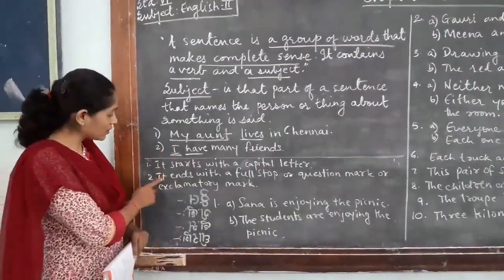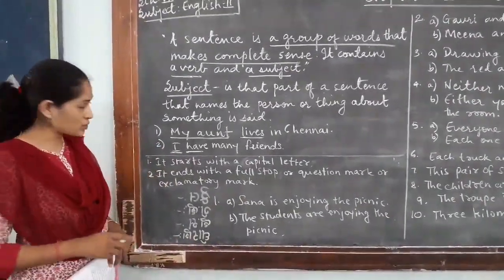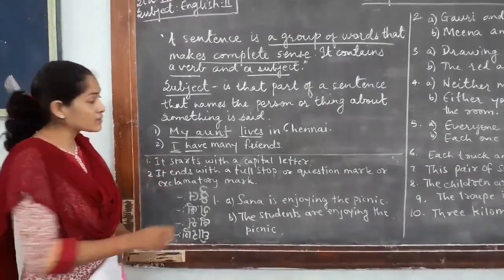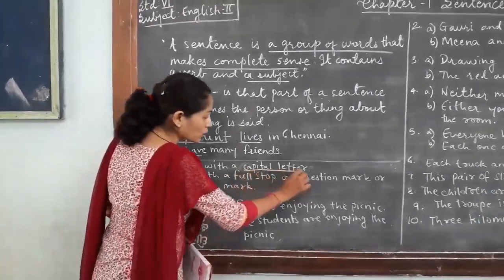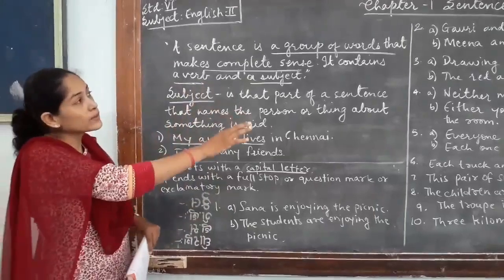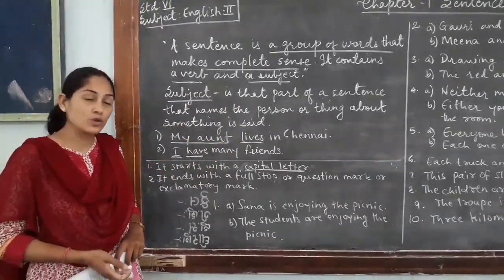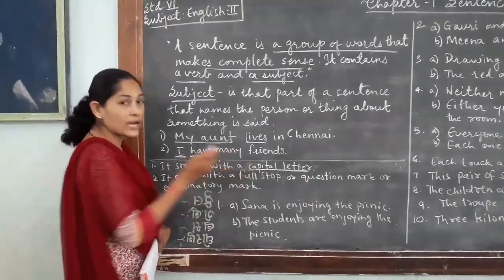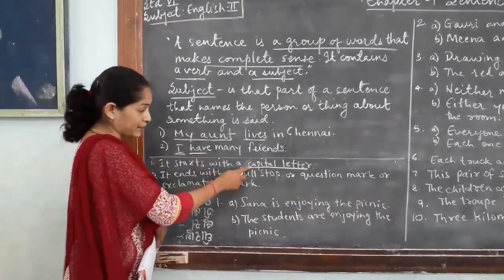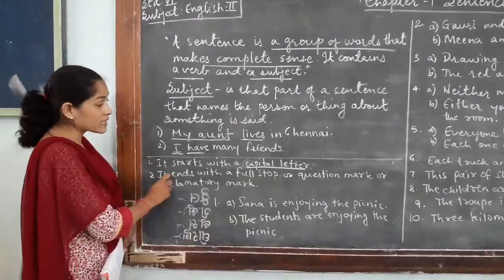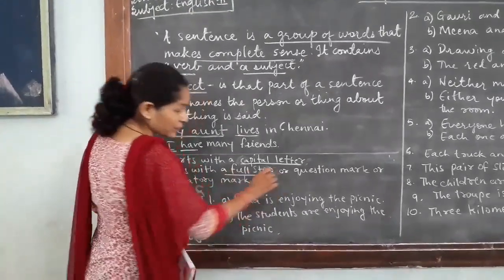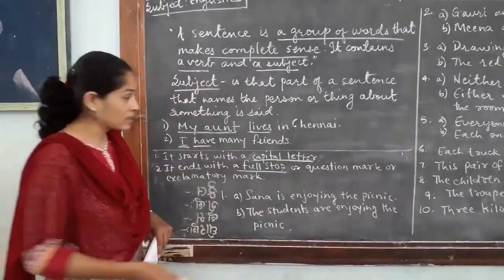Now here, this is given on page number 6 as features. Okay, the sentence always starts with a capital letter. This you have to keep in mind. Wherever you see all the examples which I have written on the board, if you see in your textbooks also, all the sentences will start with the first letter capital. Okay, now the sentence will end with a full stop if it is a normal sentence.